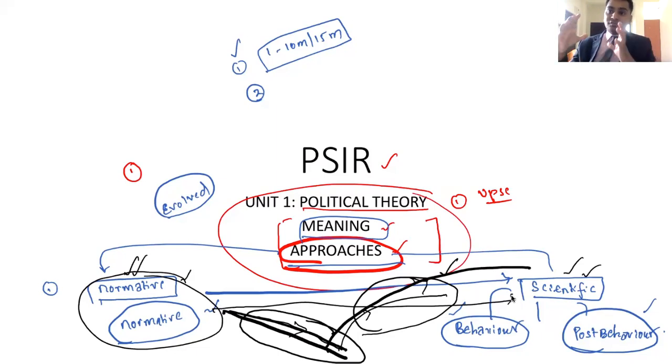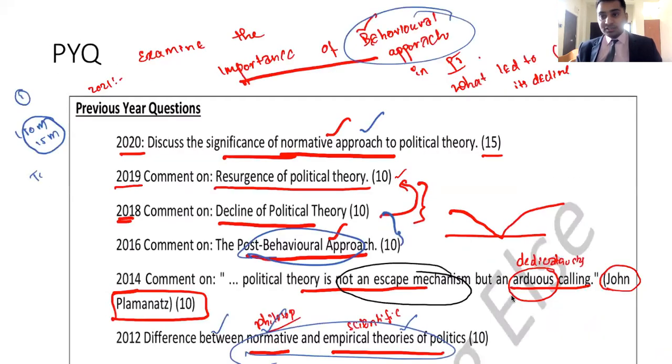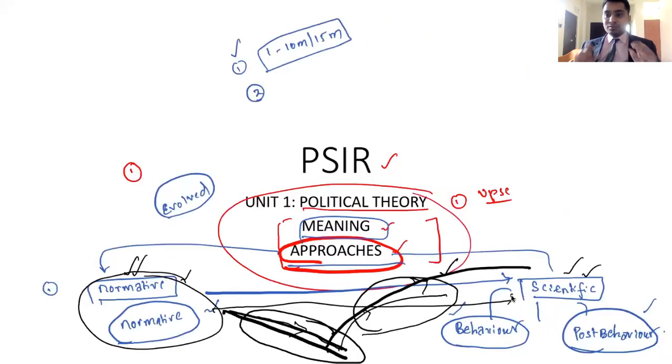By observing this transition phase, John Clemens has given a beautiful statement: if you think that political theory is an escape mechanism, just by giving theory, and if you are saying my work is over, then political theory is going to get declined. Right? If we escape from our duty, what happens? We don't evolve. We are going to fall.